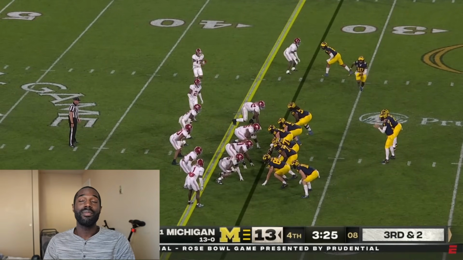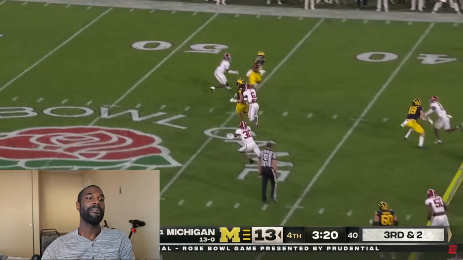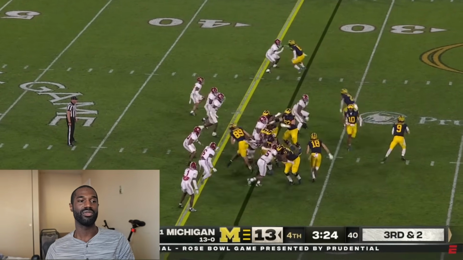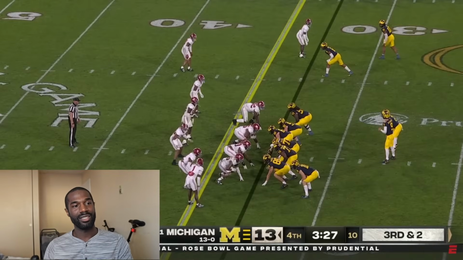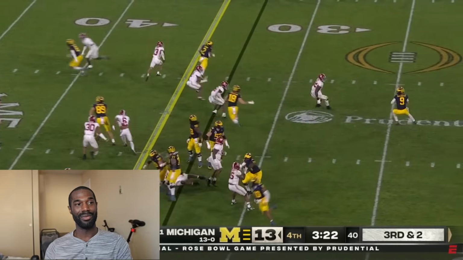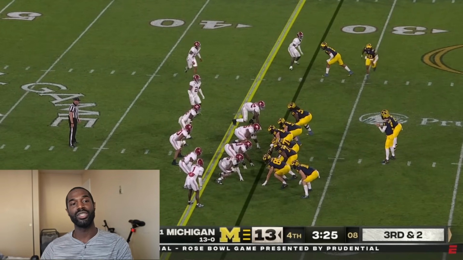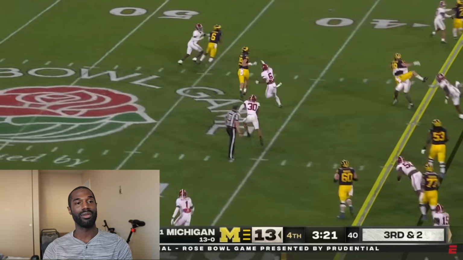And so without further ado, let's hop right into it, which is the third and second play with 3 minutes and 27 seconds left in the game. Like I said, Alabama's up 20-13. Michigan went back to the 12 personnel here, one running back, two tight ends. Both tight ends lined up on the left side of the line of scrimmage, both wide receivers at the top. Alabama is ready for a run on this 3rd and 2 play. Or at the very least, they're saying, we're not going to give you the option to check to a run. You're going to have to beat us passing the ball, and we're going to play good defense here.